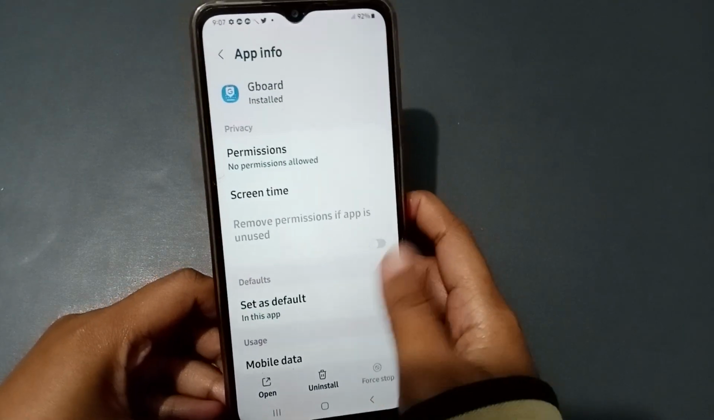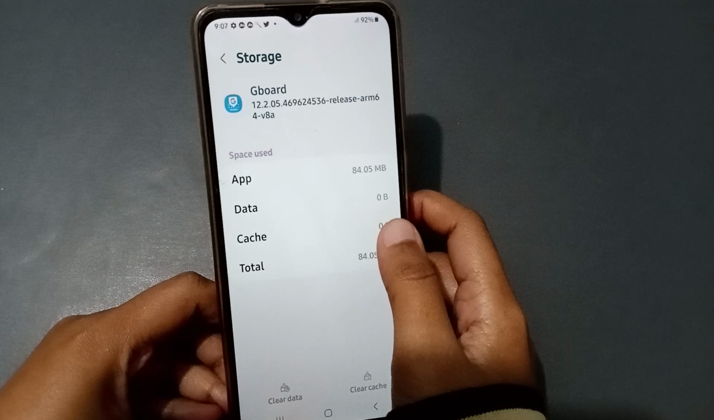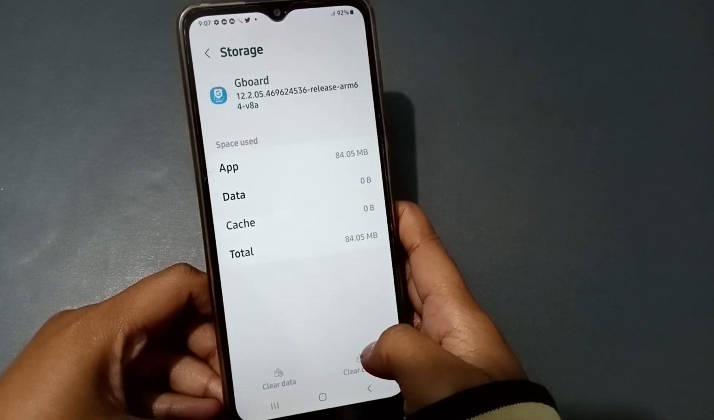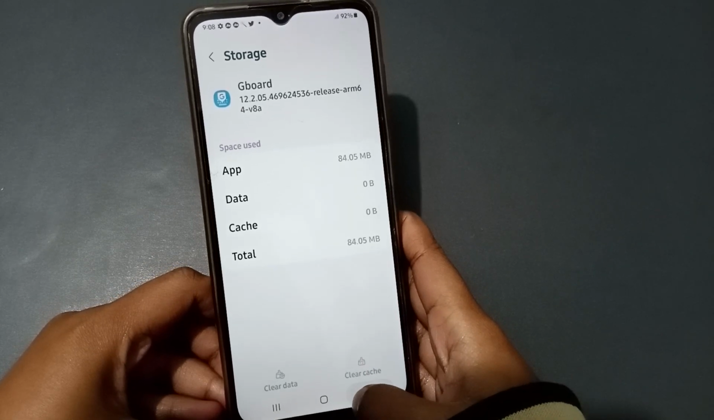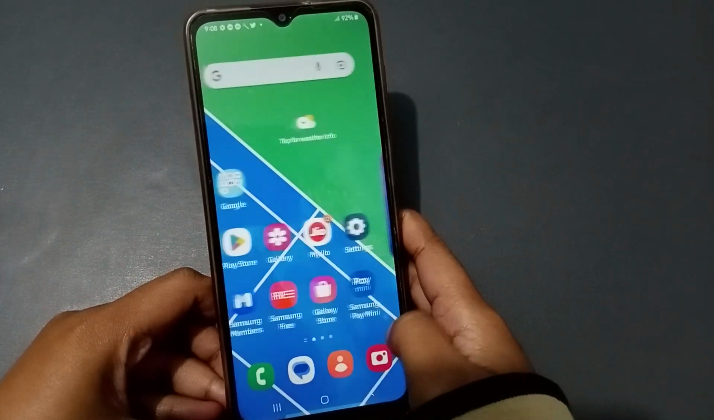When you click on Gboard, again scroll down and click on Storage. When you click on Storage, click on Clear data and click on OK or Delete. It will delete successfully, which means all the data is cleared. After that, your keyboard problem will be solved successfully on your Samsung phone.